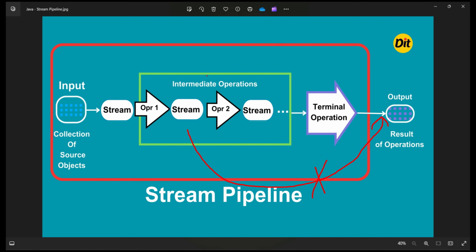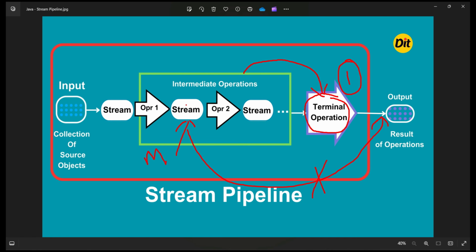To invoke all the intermediate operations, you always need a terminal operation, and we can call only one terminal operation. We cannot call more than one terminal operation on the chain of stream activities. On the same stream pipeline, you have to make sure there is only one terminal operation, but you can have many intermediate operations. These operations will be invoked when you invoke the terminal operation.